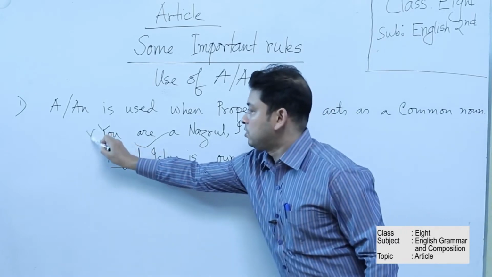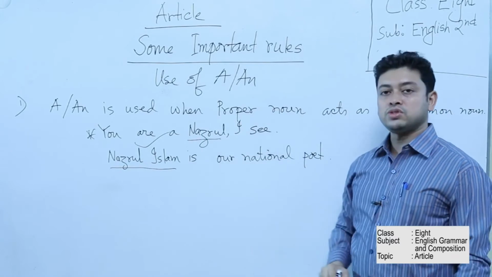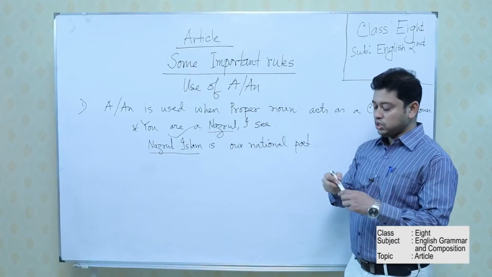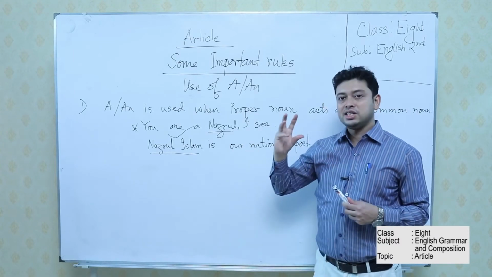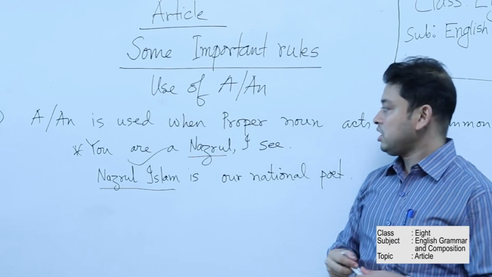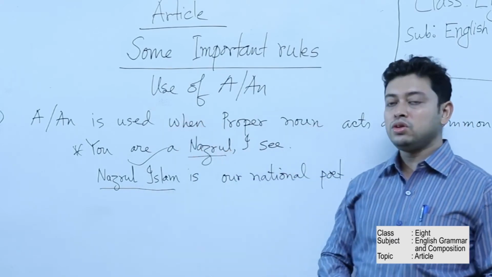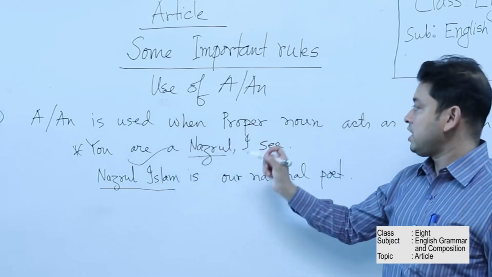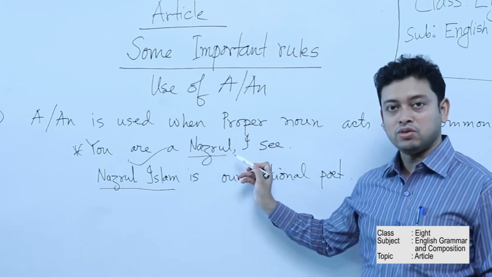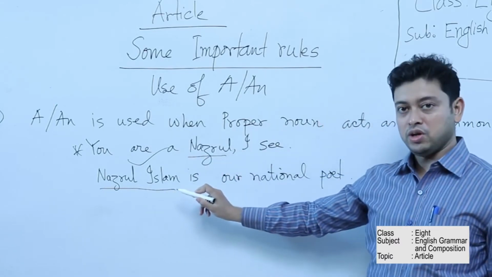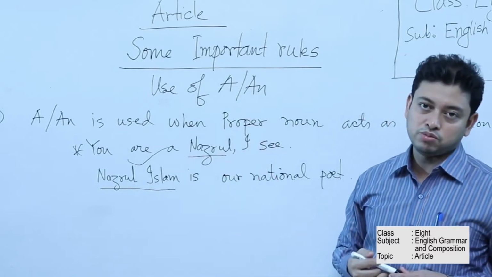But look at this example. You are a Nazrul, I see. Here Nazrul becomes a common noun because I am actually talking about the talent or the genius of Nazrul. I am using it as a common platform. That's why Nazrul is a common noun in this sentence. So according to this rule, a or an is used when a proper noun acts as a common noun. Here Nazrul is no more a proper noun. Here Nazrul is a proper noun. So according to the activity, it becomes proper. According to the activity, it becomes common.